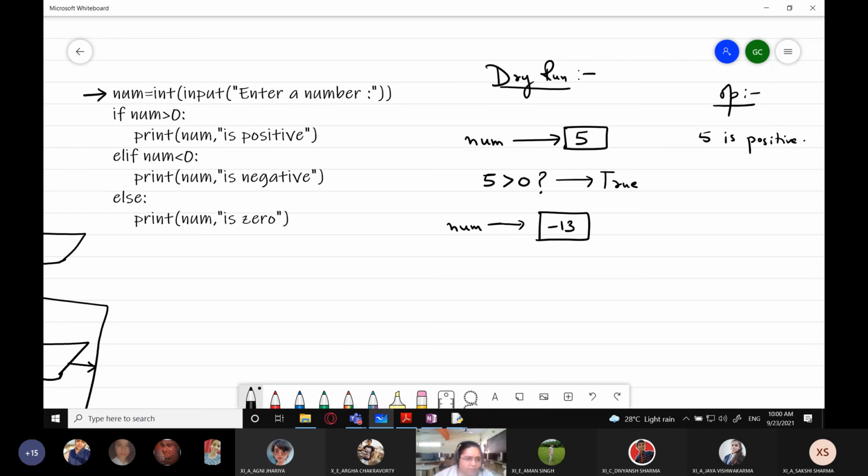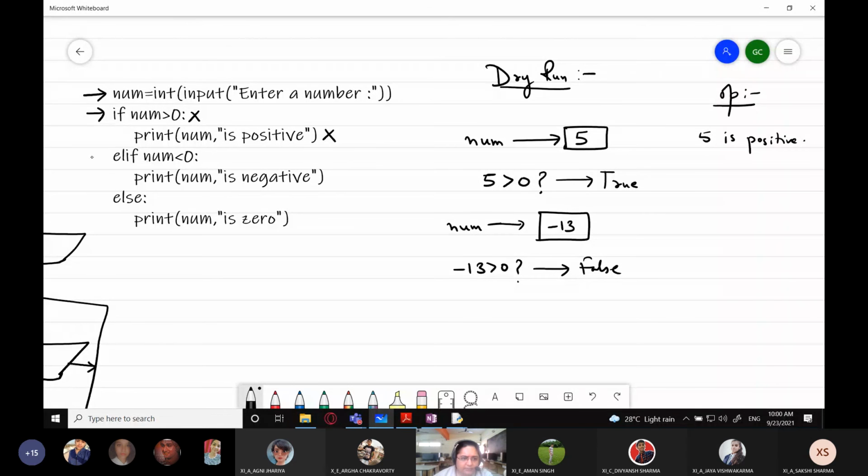It is already read from the user. If num is greater than 0, is minus 13 greater than 0? No, it is false. That means this condition is false, so this statement will also not be executed.